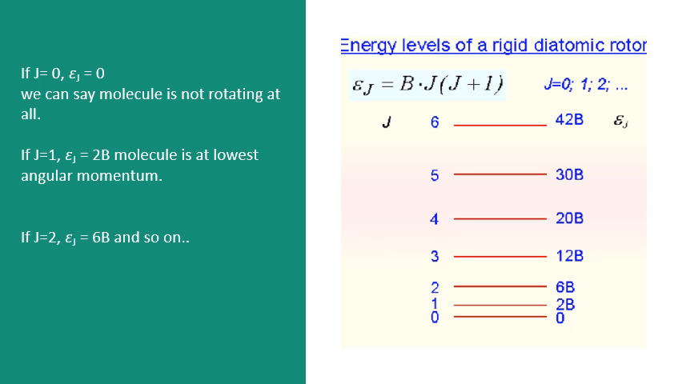By substituting all the J values like 0, 1, 2, 3 and so on, if J equal to 0, the energy of the molecule is also equal to 0, which shows that the molecule is not rotating at all at the 0 energy level. If J equal to 1, the energy of the molecule is 2B, which is at lowest angular momentum. If J equal to 2, the energy of the molecule is 6B and so on. Thus we are getting the rotational energy levels with some definite energy, and in the picture you can see these are the allowed energy levels when J equal to 0, 1, 2, 3 and so on.